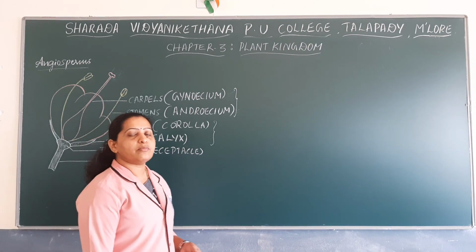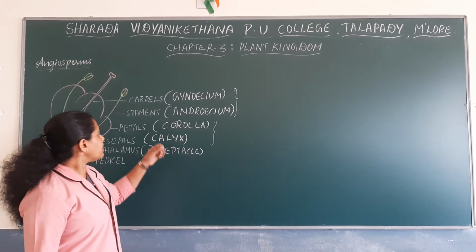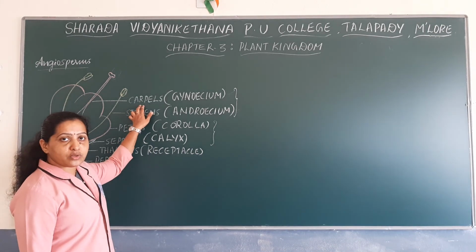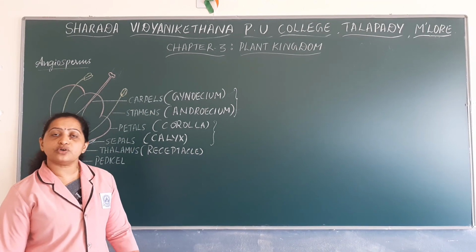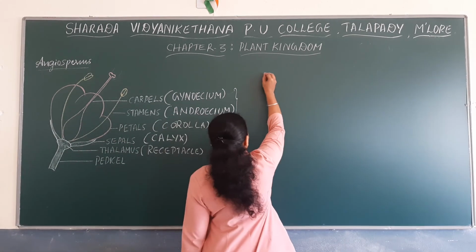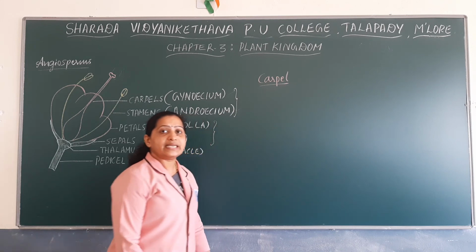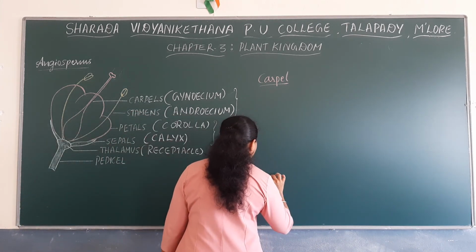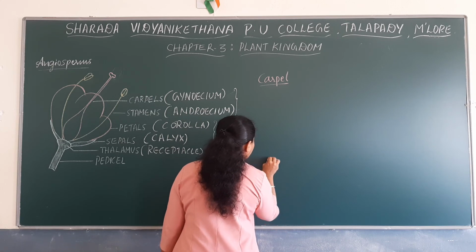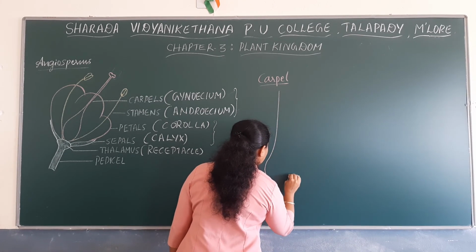Now let us discuss the female reproductive unit of an angiosperm. You know that the female reproductive unit of an angiosperm is known as carpel. Each carpel consists of 3 distinct parts. Note it down. They are ovary, style and stigma.